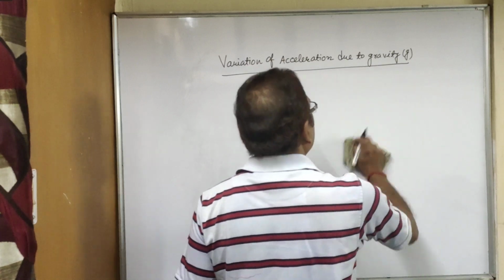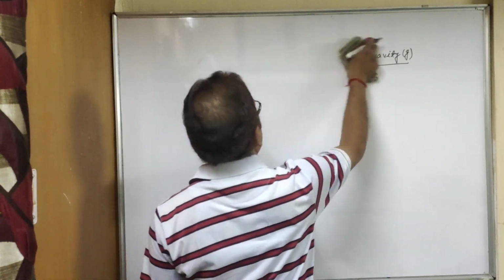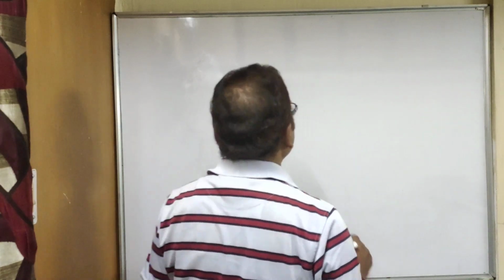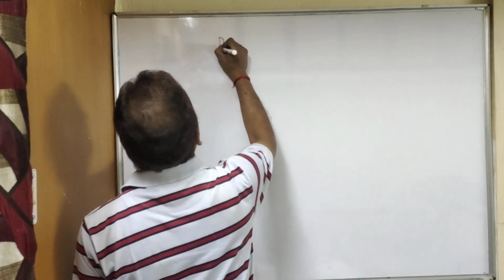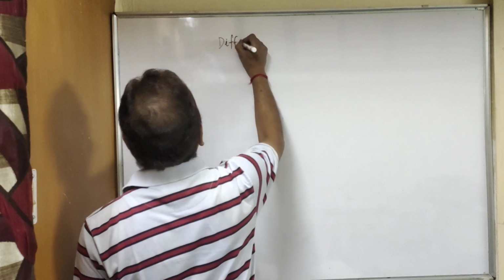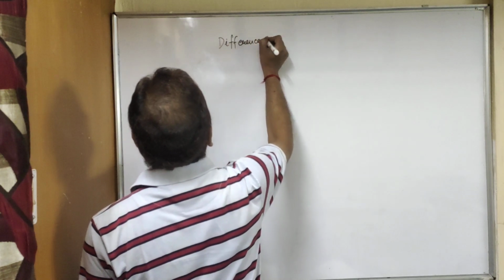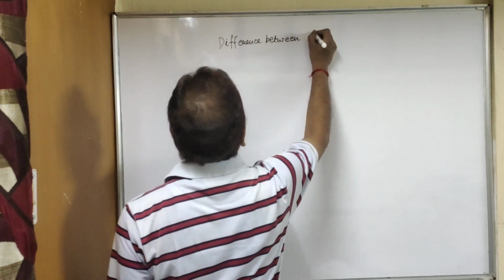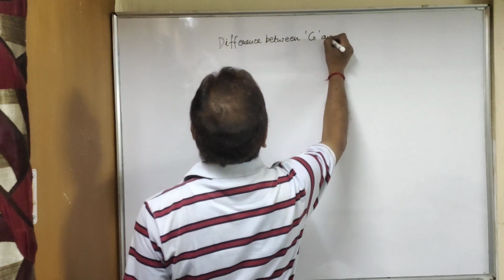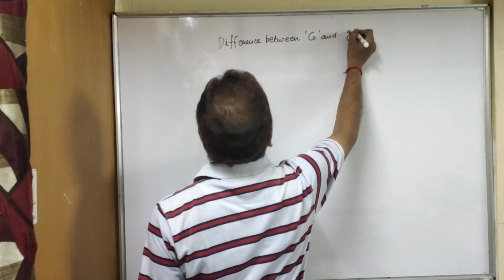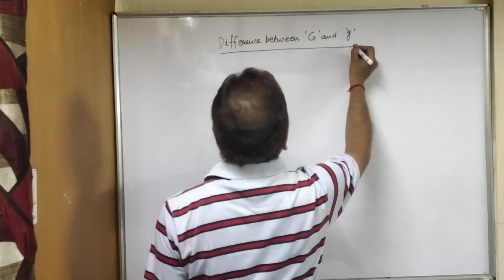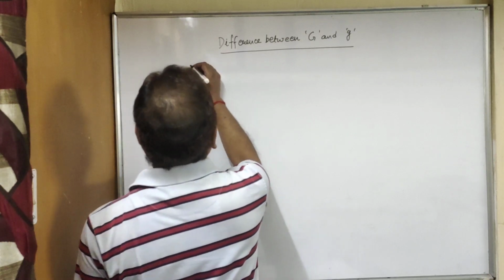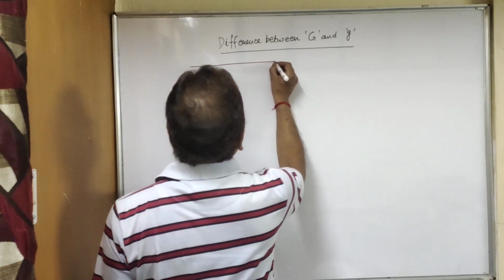Now another important topic that we will discuss today is the difference between gravitational constant and acceleration due to gravity. This is also an important question. So make columns to write the difference.